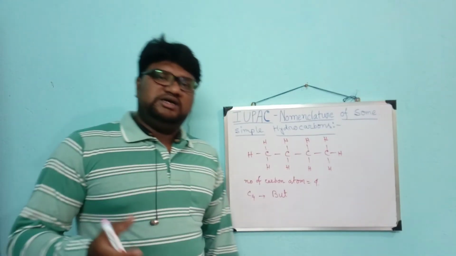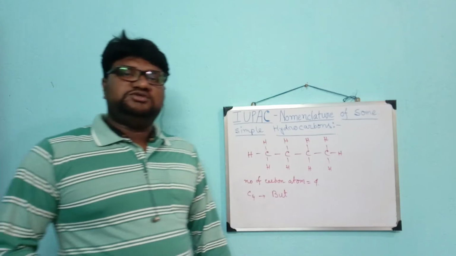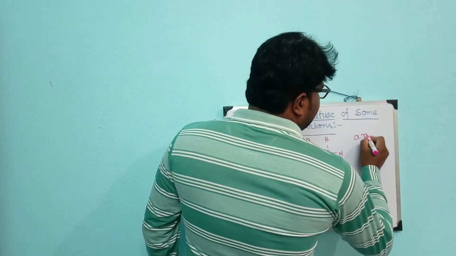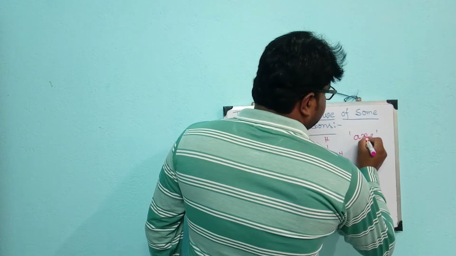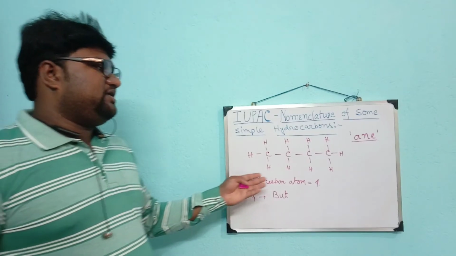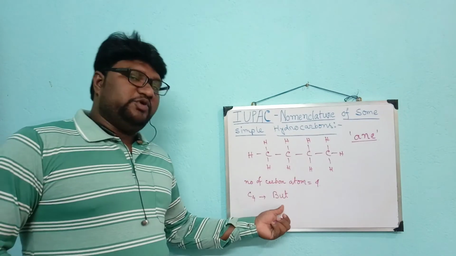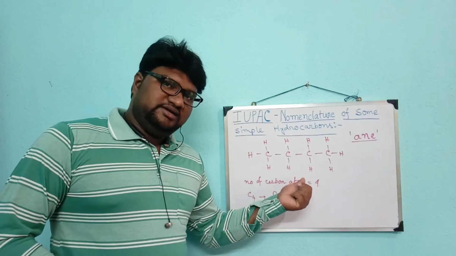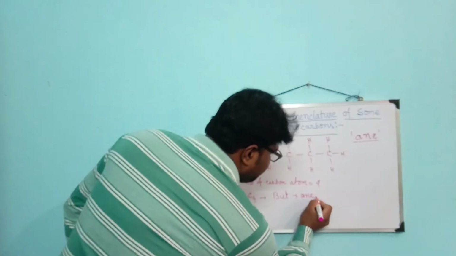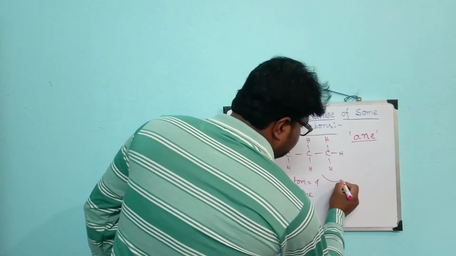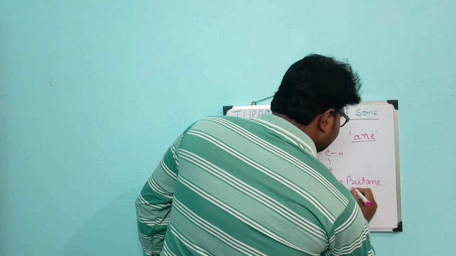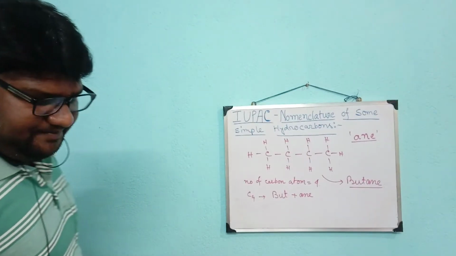And as we know earlier, the saturated hydrocarbons end with ANE, the suffix ANE. So here the number of carbon atoms is 4. That's why the prefix should be but. And this is saturated, so the suffix will be ane. So but plus ane. So this molecule is named butane.